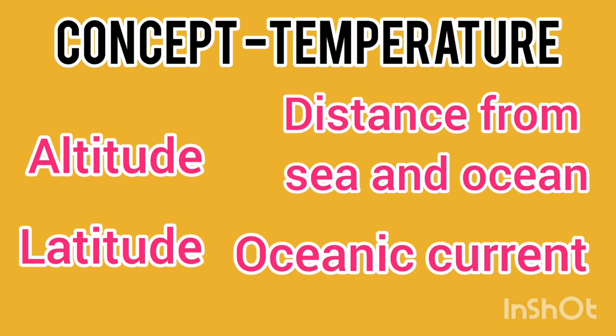So depending on the radiation, rotations, revolutions, the sun's effect, and ocean currents, and how hot or cold they are, the temperature is affected. So this is about the temperature and the factors that affect it.